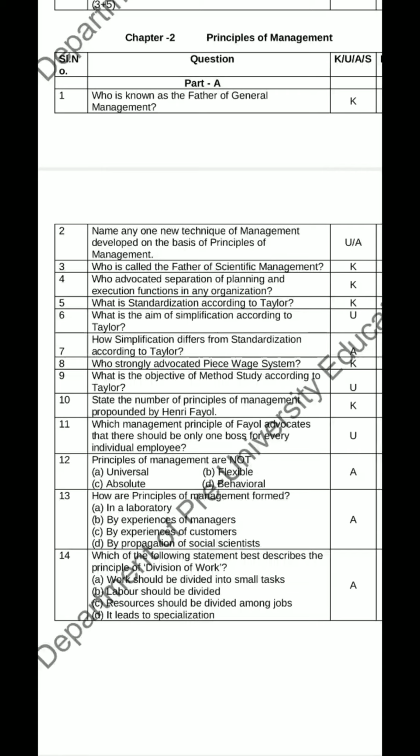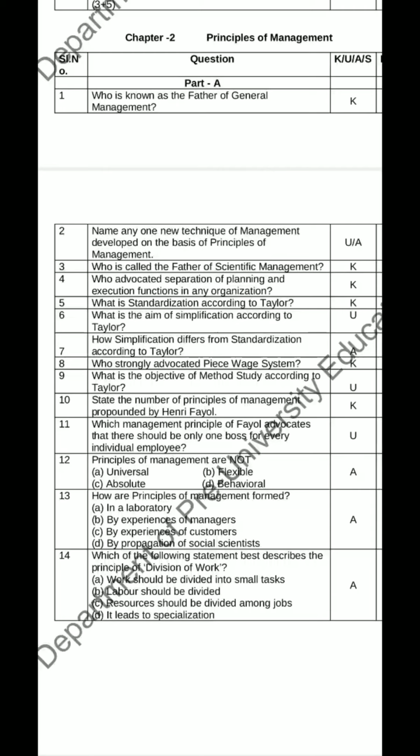Next, who strongly advocated piece wage system? The right answer is F.W. Taylor advocated piece wage system. Question number 9. What is the objective of method study according to Taylor? The right answer is to find out the best or effective method for production.